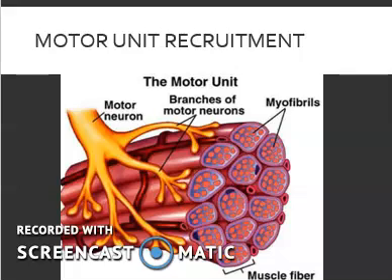As you are doing the multi-stage fitness test, you would recruit different types of fibers for different lengths of activity and intensity. At the start, slow oxidative. As you get towards the middle, you'd use the fast oxidative glycolytic, and towards the end you'd use fast glycolytic because you are running at a high speed.